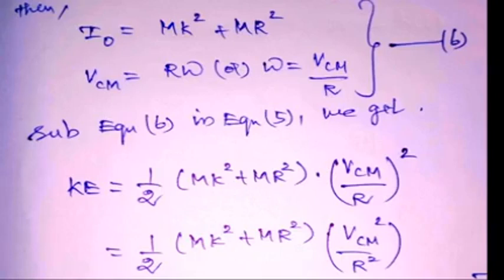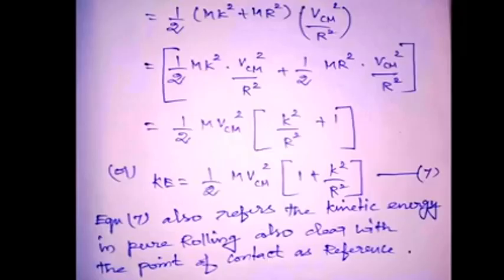Substituting equation 6 in equation 5, we get kinetic energy equal to half of mk square plus mr square into VCM divided by r, the whole square. Squaring inside, we get half of mk square plus mr square into VCM square by r square. Now multiplying the half and the VCM square by r square inside the bracket and separating the terms, we get kinetic energy equal to half mk square VCM square by r square plus half mr square VCM square by r square.